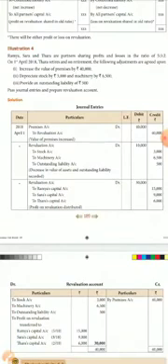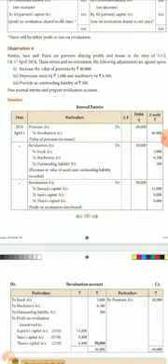Ramya, Sara, Tara are partners sharing profit and losses in the ratio of 5:3:2. On 1st April 2018, Tara retires, and on retirement the following adjustments are agreed upon. When Tara is going to leave the partnership firm, these are the agreements they made. First one, increase the value of premises. Premises means office campus, office premises. So now they are going to increase the value of premises. Premises is an asset. Asset values are going to be increased by 40,000 rupees.